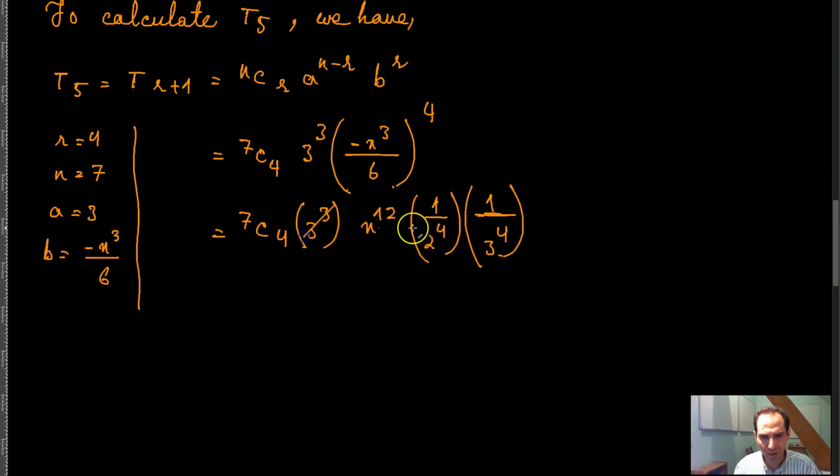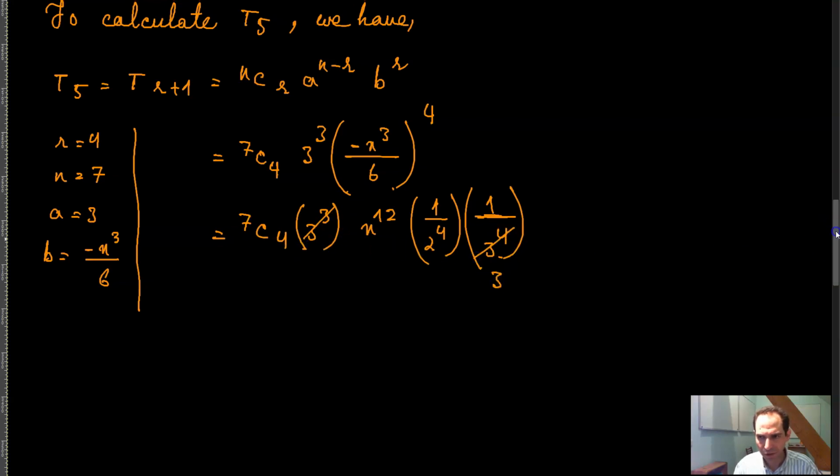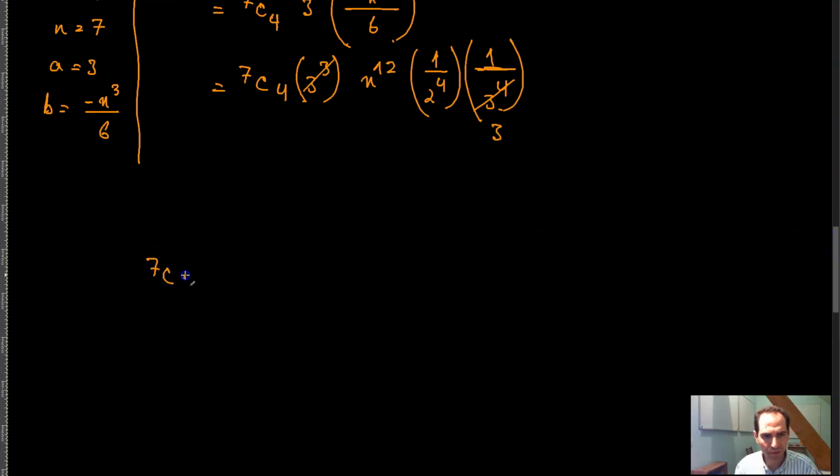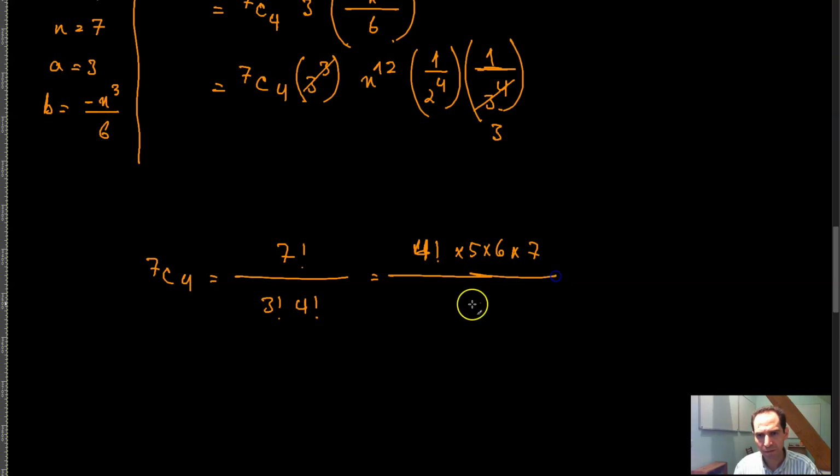You get a 3 over here. And 7 combination 4 is the same thing as 7 factorial over 3 factorial times 4 factorial. That's the same thing as 4 factorial times 5 times 6 times 7, divided by 3 factorial, which is 6, times 4 factorial. These two can cancel out, and that's 5 times 7, which is equal to 35.